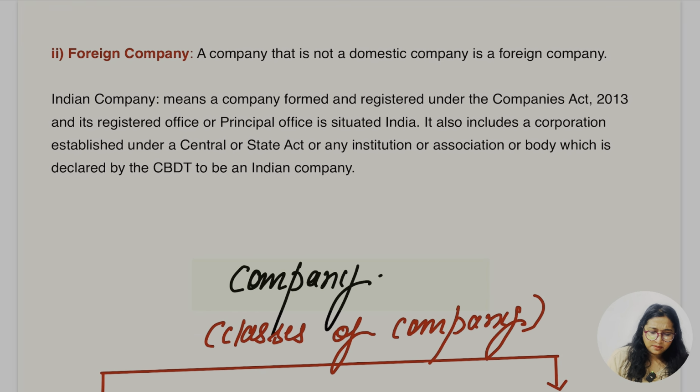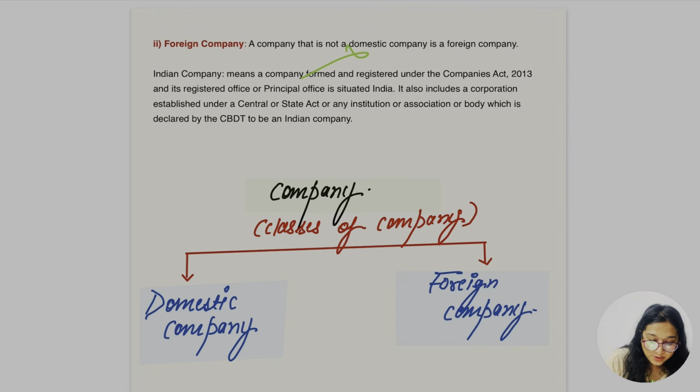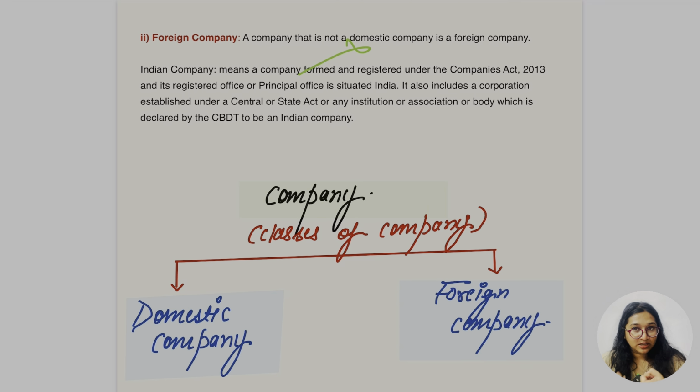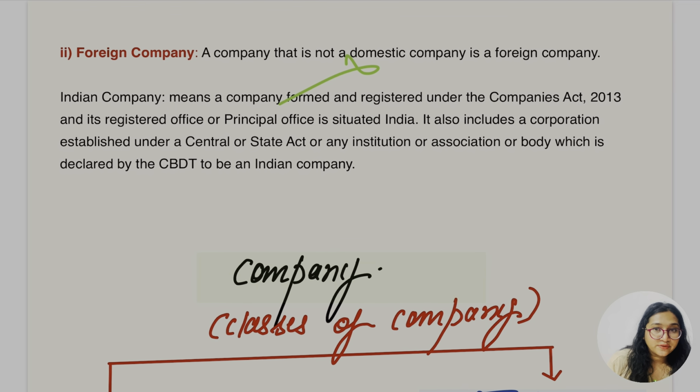Okay, a foreign company, simply saying, is any company that is not a domestic company. Now I know the meaning of domestic company and the meaning of Indian company, as the very first point says a domestic company is an Indian company. That's why we were reading all this Ramayan, to connect everything. So now we know the meaning of Indian company, domestic company, and foreign company. What a relief. Let's go for what is further written here.